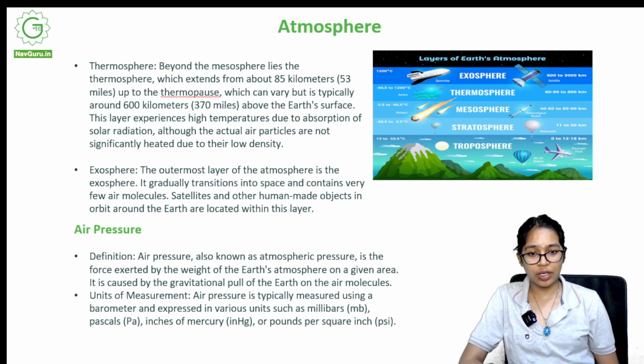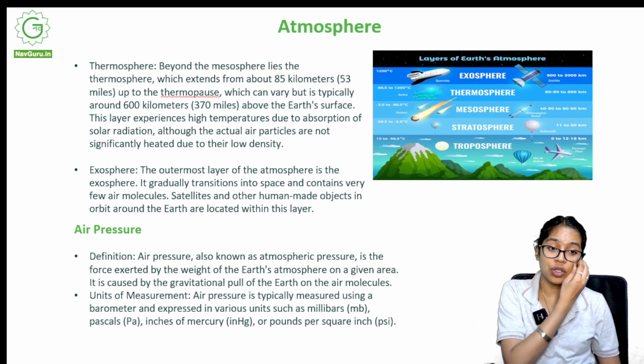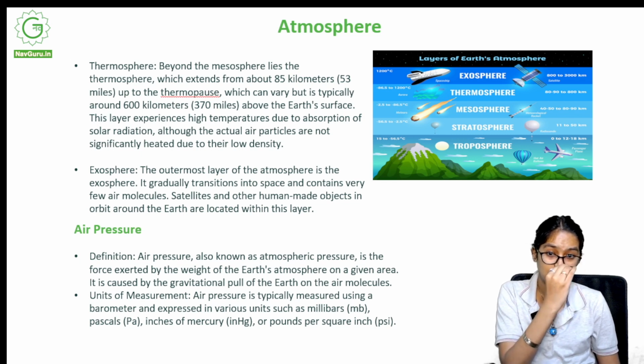Satellites and other human-made objects in orbit around the Earth are located within this layer. So it's in the exosphere that we have the satellites and other human-made objects. We're not talking about the moon over here.